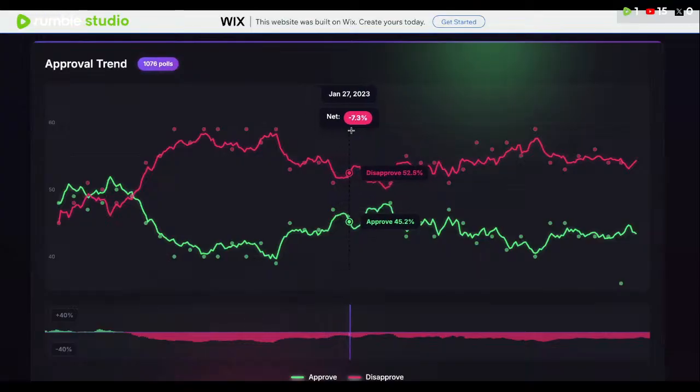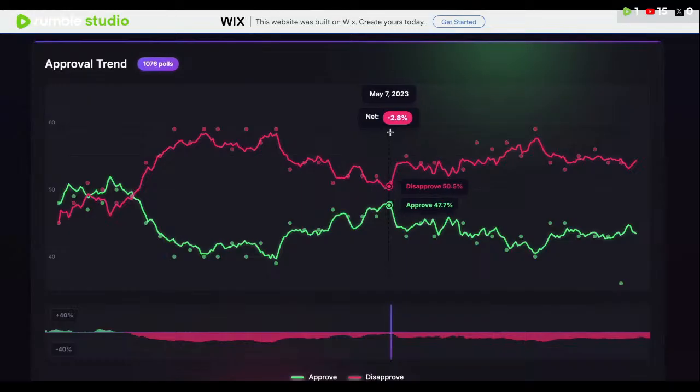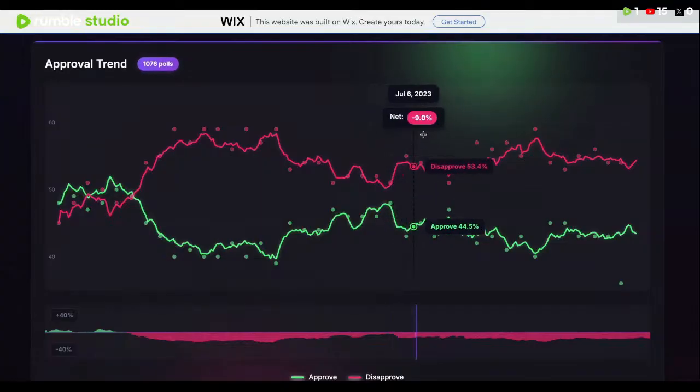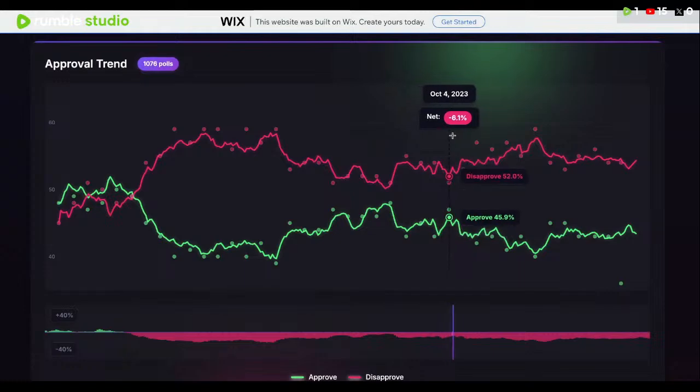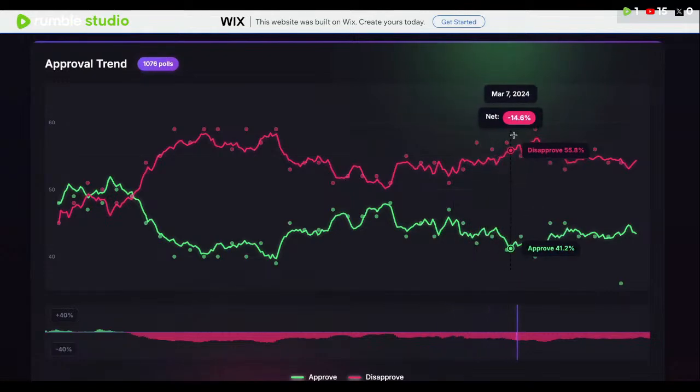His approval rating did actually improve in 2023. Even at one point, he ended up getting back to like a 47, 48% favorable rating in May. And once the lawfare hit President Trump, that's when his approval rating kind of tanked to an extent. And he hovered okay, and then once 2024 came, it was really just a disaster from there.